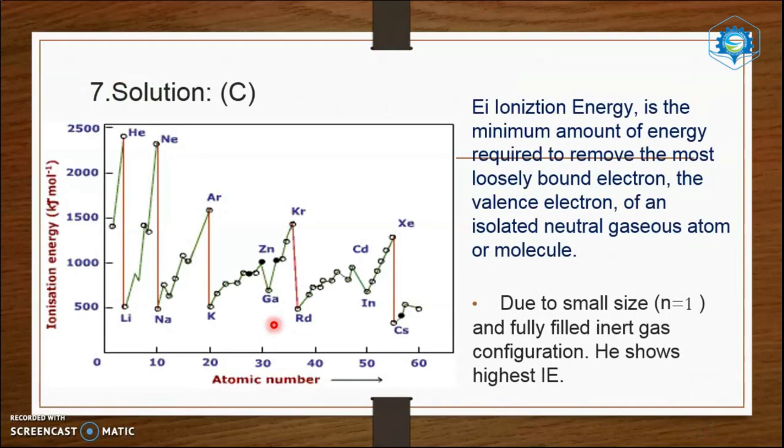This is the ionization energy curve. Here it is not regularly increasing. Look, beryllium and such compounds are there. So this is the pattern, loosely bound electron, valence electron. Due to small size and fully filled inert gas configuration, helium is having the highest ionization energy.